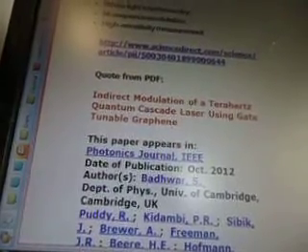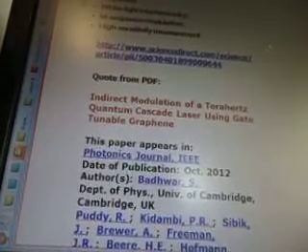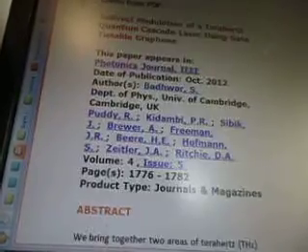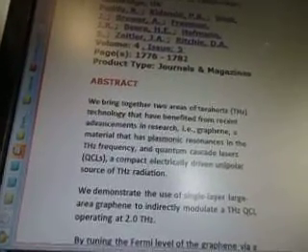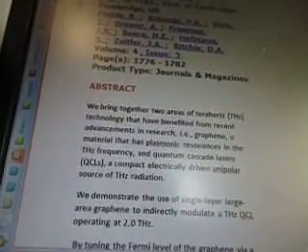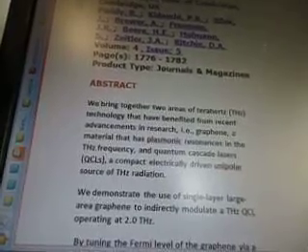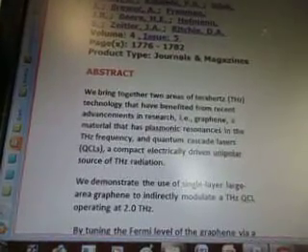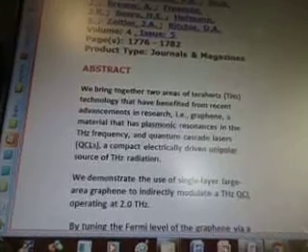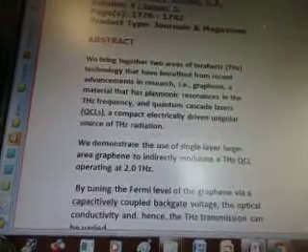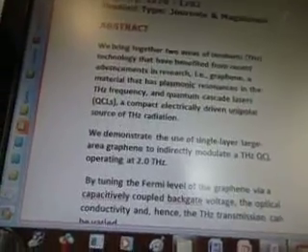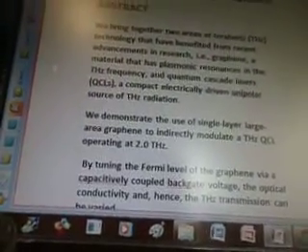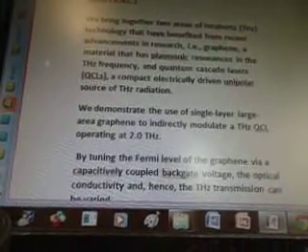Indirect modulation of a terahertz quantum cascade laser using gate tunable graphene. From the UK. This is brand new, October 2012. We bring together two areas of terahertz technology that have benefited from recent advancements in research, i.e. graphene, a material that has plasmonic resonances in the THz frequency, and quantum cascade lasers, QCLs, a compact electrically driven unipolar source of THz radiation.